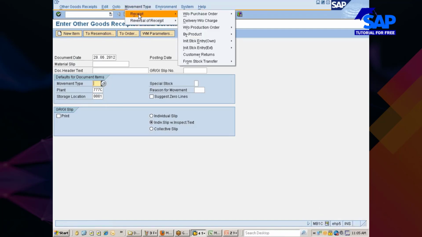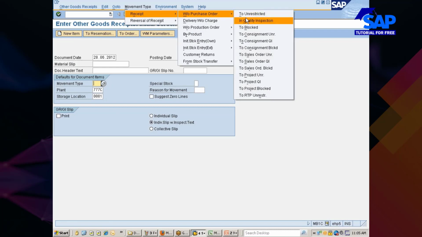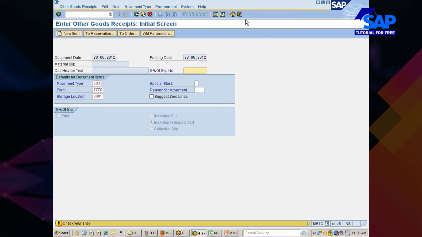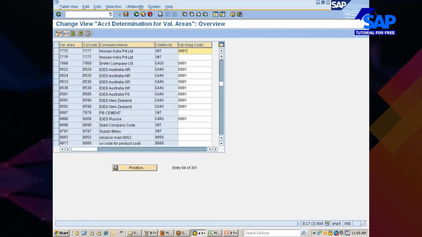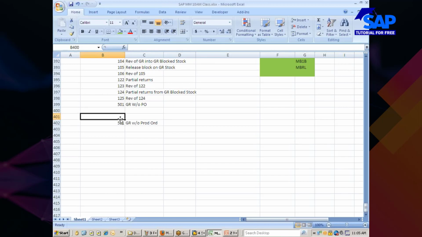Movement type receipt without PO into QI. What is the movement type? 503. Okay, so 503 GR without PO into QI.